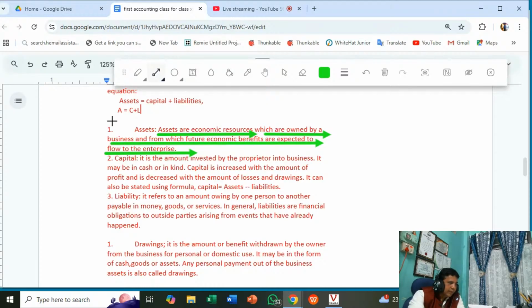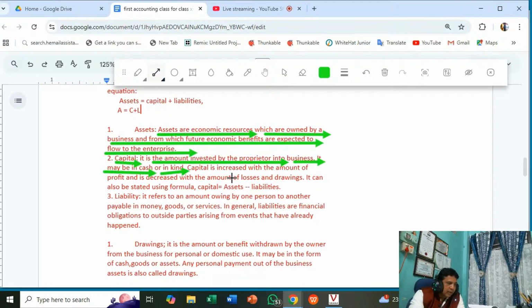Okay. So here, similarly, capital. What is the meaning of capital? Here it is given: capital is the amount invested by the proprietor. The owner of the business is called the proprietor, right? So this is the amount invested by the proprietor into business. It may be in cash or in kind.